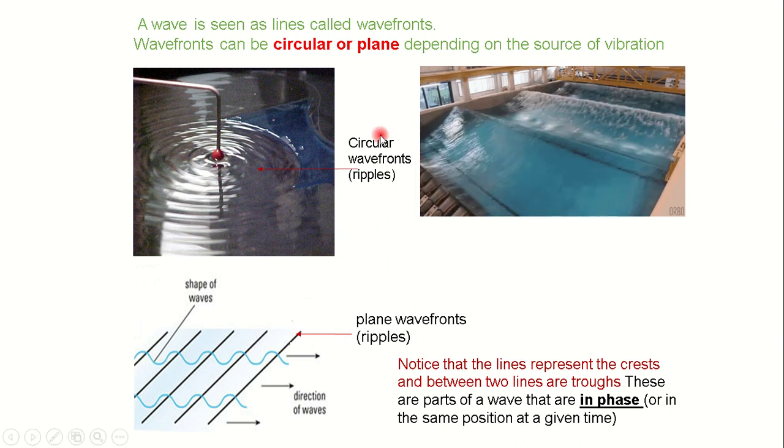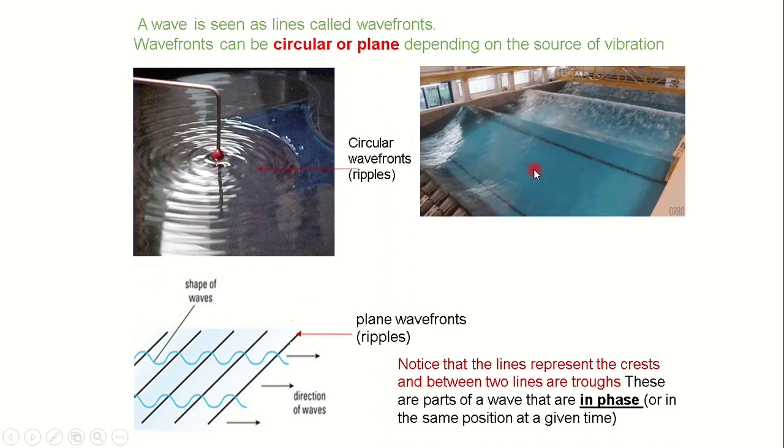For a circular wavefront, we have something like this. It's like radiating circles. And plane wavefront will have straight lines like this. Each of the lines describes the crest of the wave, the top of the wave, and so on. So each line here describes the crest of the wave. And between the lines, we have the trough, like what you have here, the lowest point of the wave.